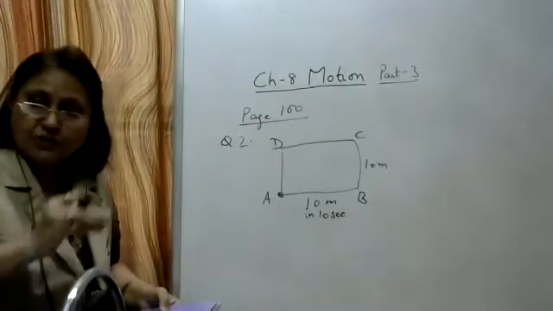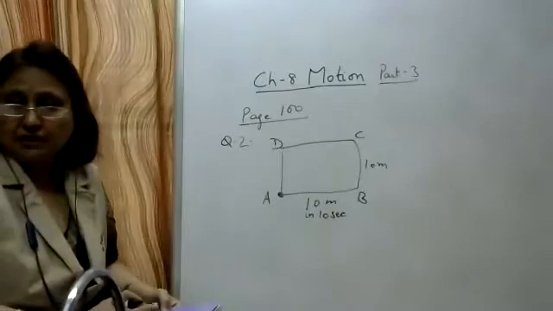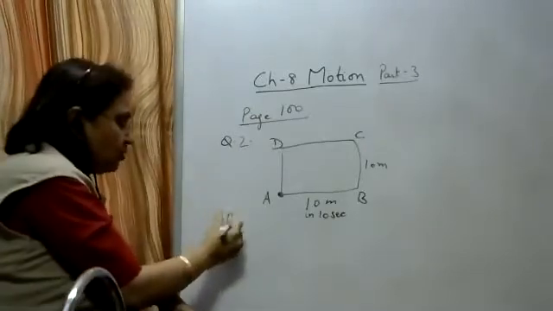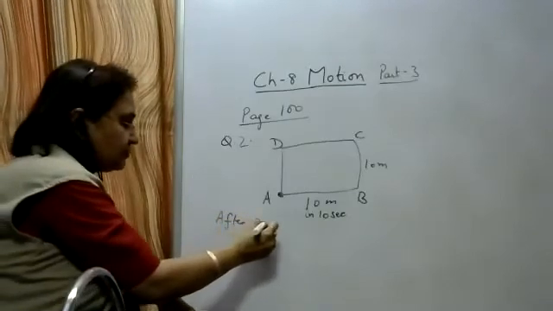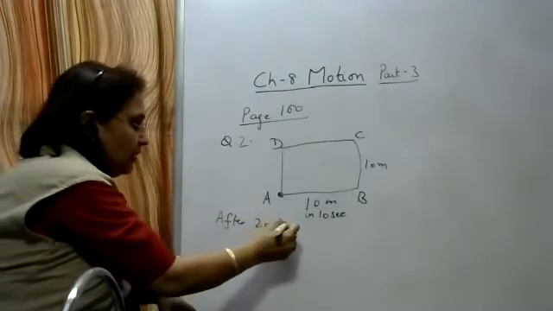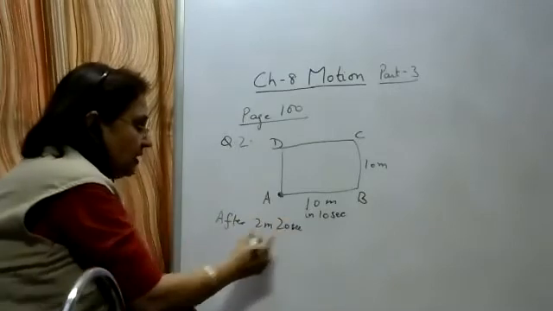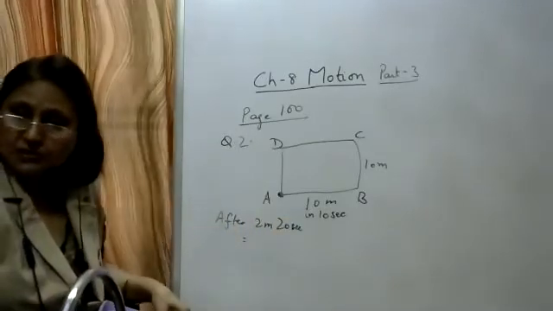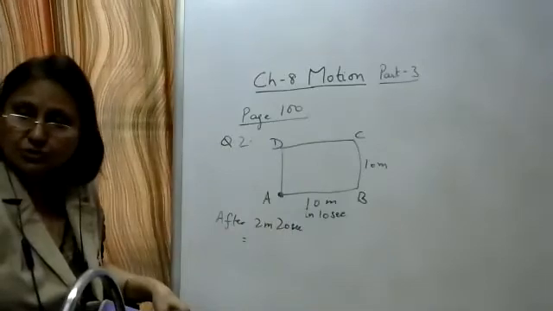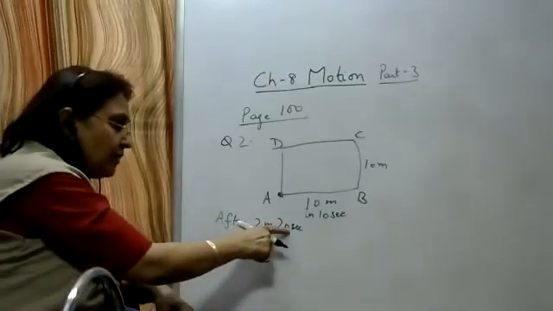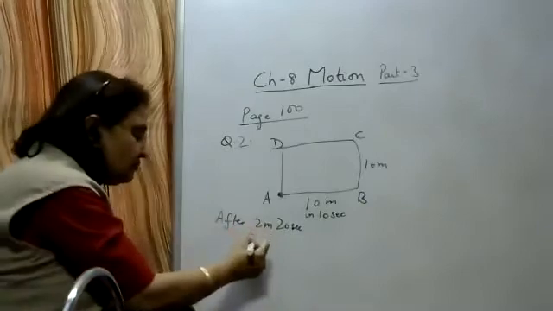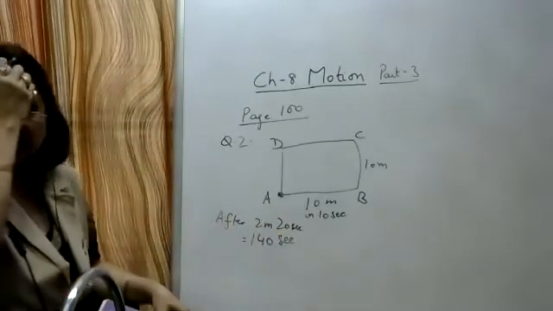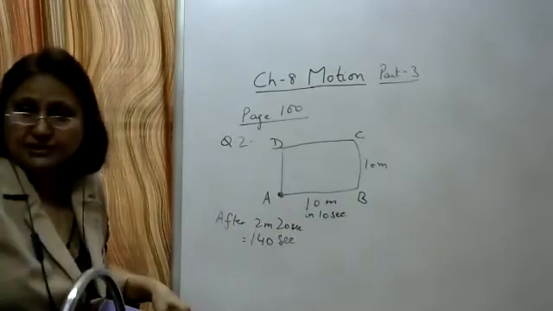Where will he be after 2 minutes 20 seconds? 2 minutes is equal to 120 seconds, since 1 minute equals 60 seconds. So 120 plus 20, that is 140 seconds. So let's find out what his position will be after 140 seconds.